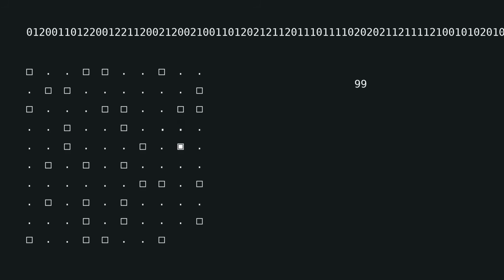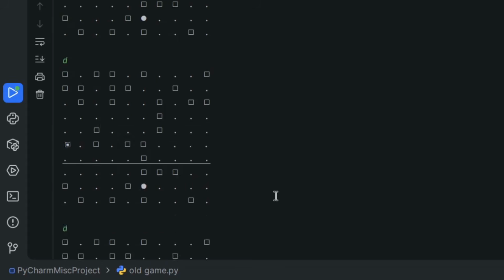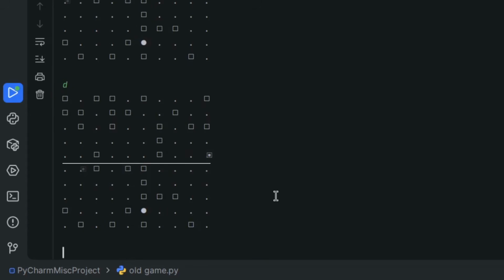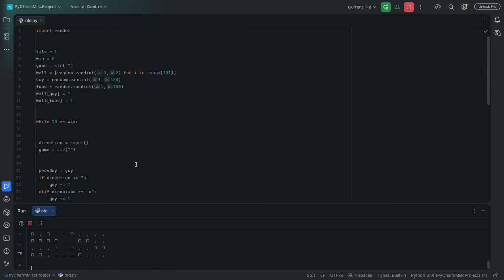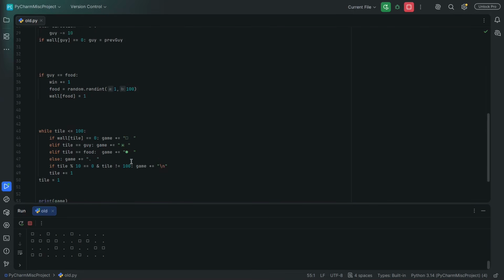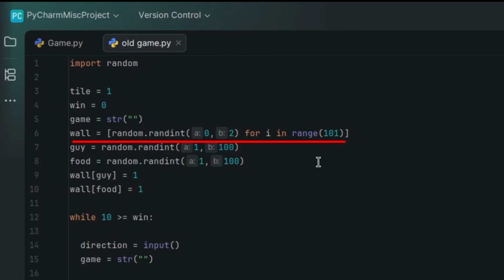It works pretty well, but it's not perfect. When you go off the side of the screen, you do wrap around, but you go down 1 tile as well, because you just went through the line break. These 2 tiles are actually right next to each other, so this wasn't the best way of coding it, but it was the simplest way I could think of. And I remember it being pretty fun to figure out. I just sucked at actually trying to code it. I did learn a little bit of Python from making this game, but again, I didn't even make most of it. Like, I definitely didn't write that.